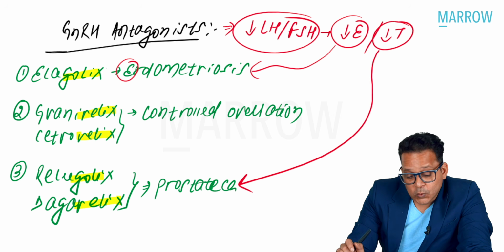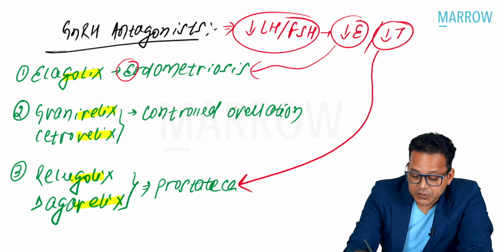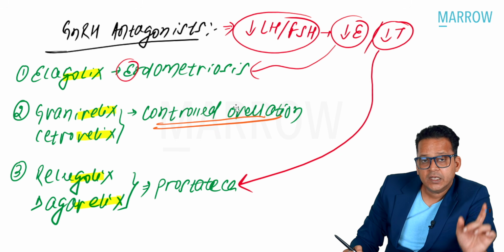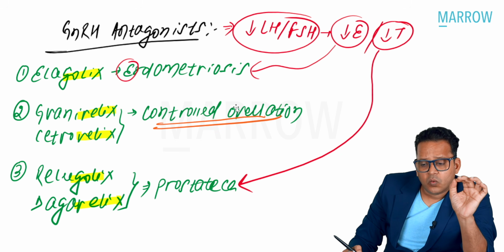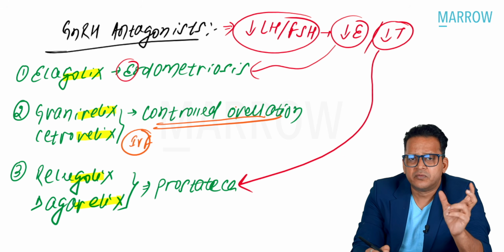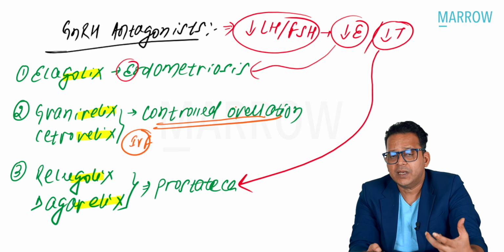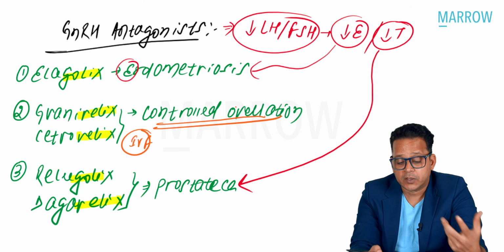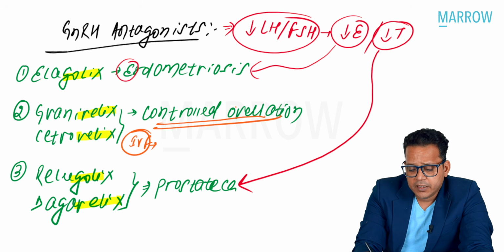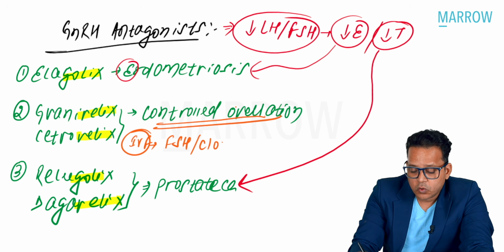All right, what is controlled ovulation? Let us have a look at this option. Remember, whenever I go for IVF, in vitro fertilization, I need the follicles to develop in the female, and for that I use FSH, or I can use clomiphene.